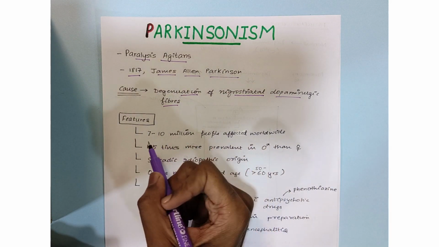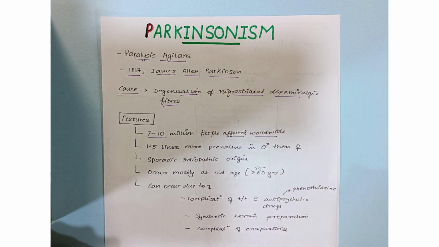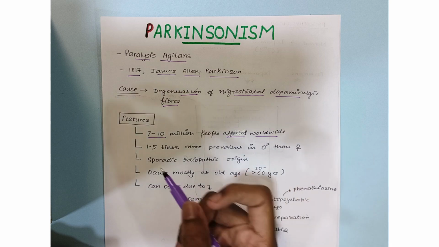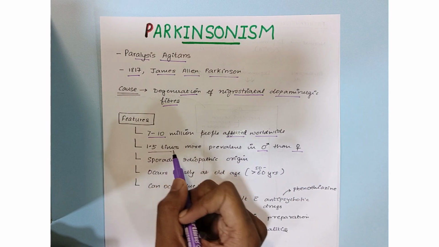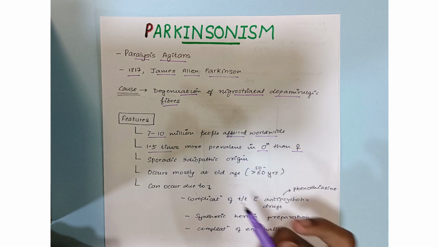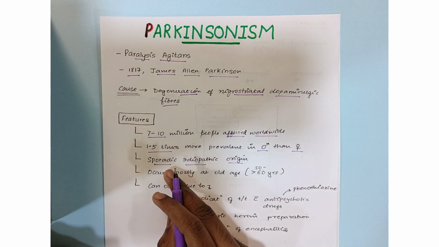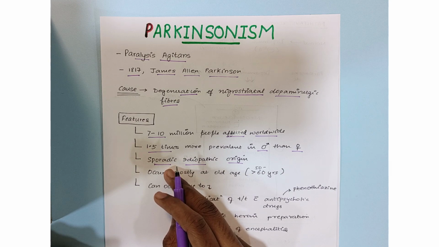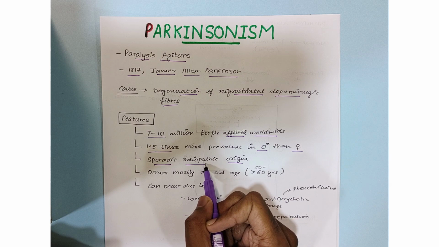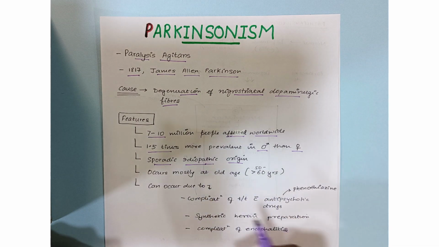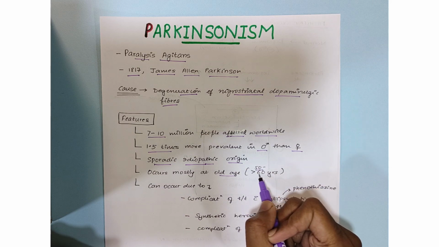The first being around 7 to 10 million people are affected worldwide by Parkinsonism. It is more prevalent in men than females, like 1.5 times more prevalent. Now, it has a sporadic idiopathic origin. Sporadic basically means not continuous or intermittent, and idiopathic means of unknown origin. It mostly occurs at old age, above 50 to 60 years.